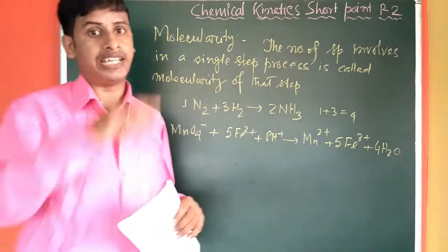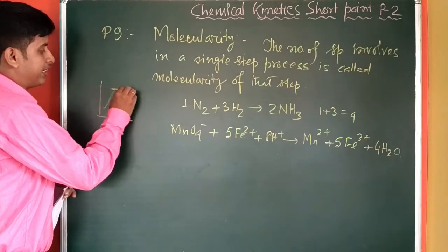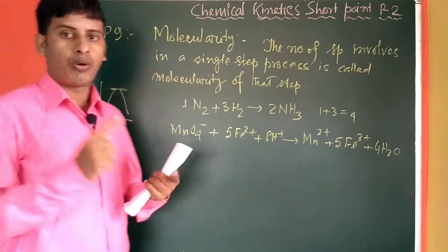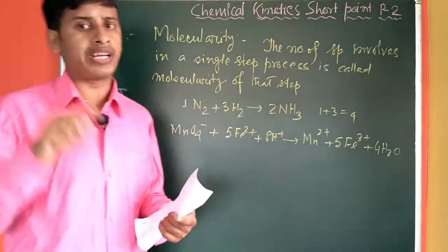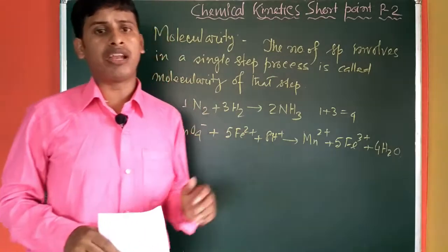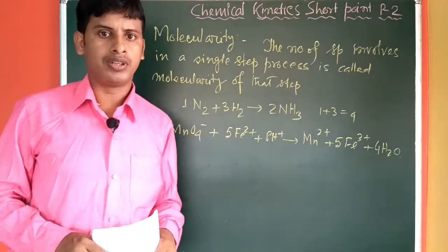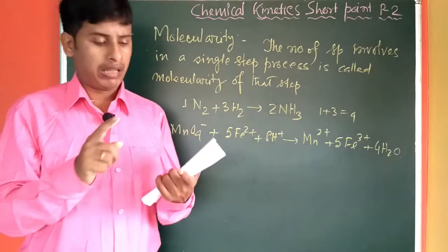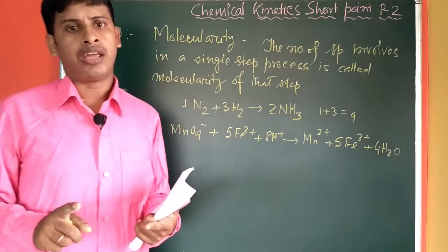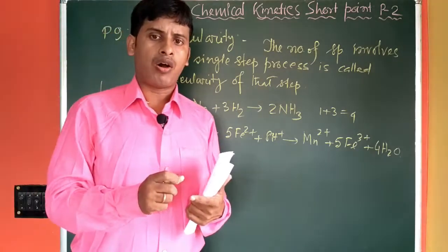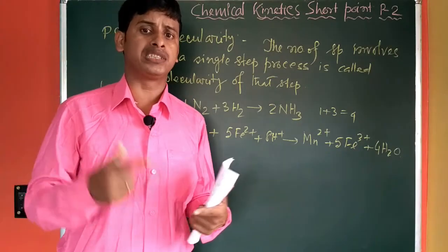So in the transition state, in the energy profile diagram, the number of molecules colliding with each other is called the molecularity. Another most important point is that higher order molecularity reactions are not possible, because the collision moment is the reaction moment, and the probability of more than 3 molecules colliding simultaneously is very low.